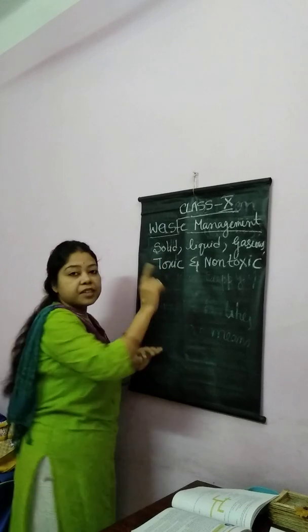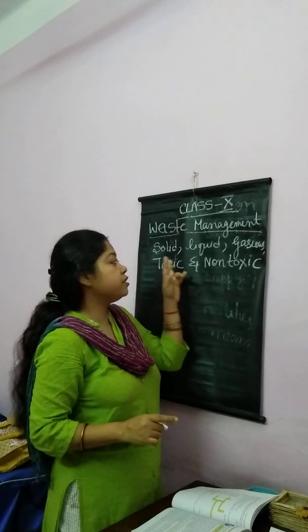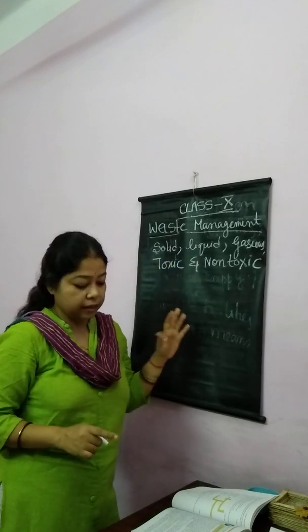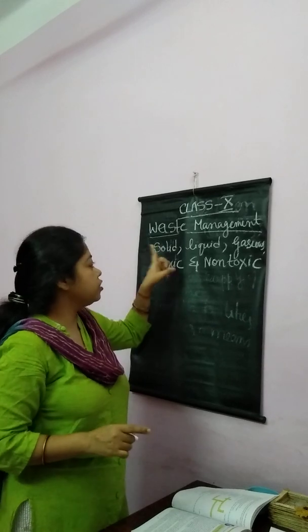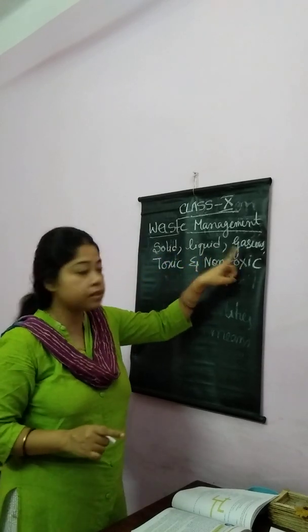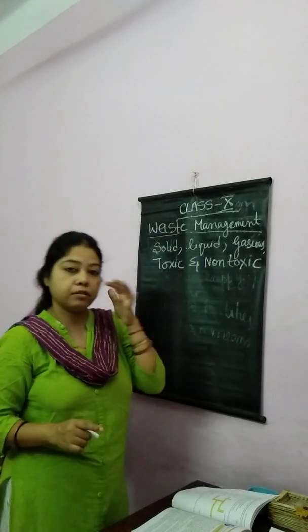These are the 5 types of waste: solid, liquid, gaseous, toxic, and non-toxic.